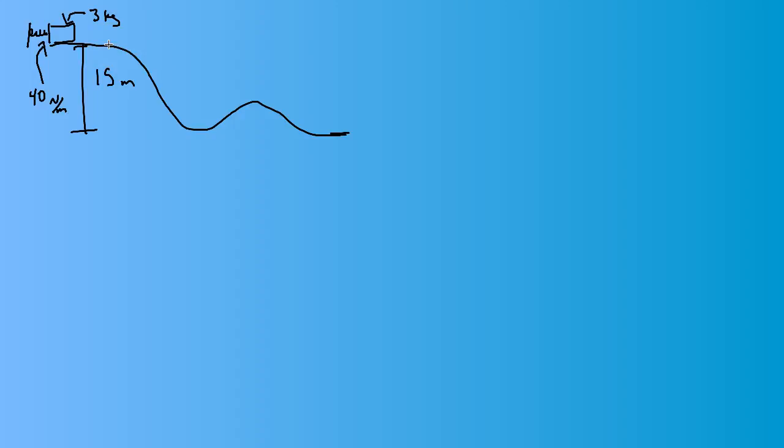Okay, and so to start, we're going to call this position right here up at the top our first snapshot. We'll call it snapshot A. And then snapshot B will represent here when it's all the way down at the bottom. The thing that's really helpful about energy is that we only care about the beginning and the end. We can kind of ignore what's going on in between.